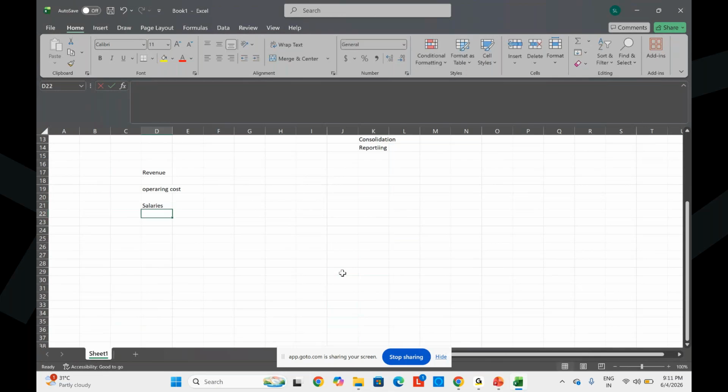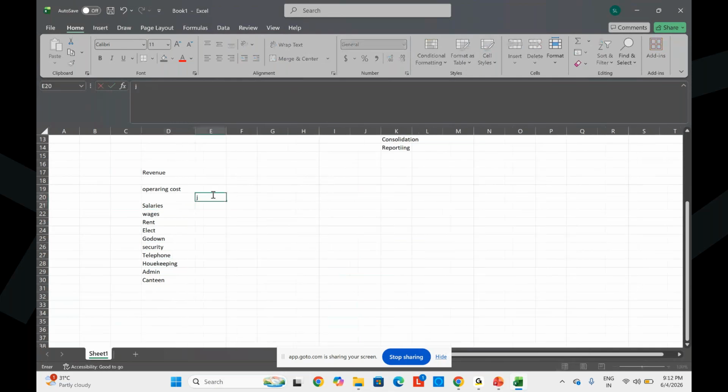Salaries, wages, rentals, electricity, godown, security, telephone. These are the mandatory expenses. Without these expenses we cannot run the business even a single day.